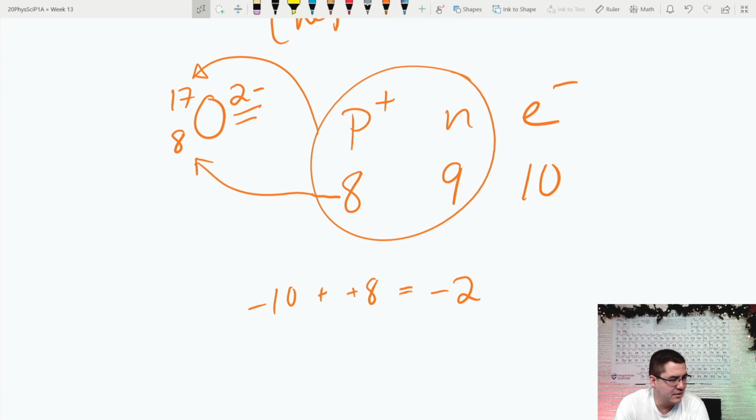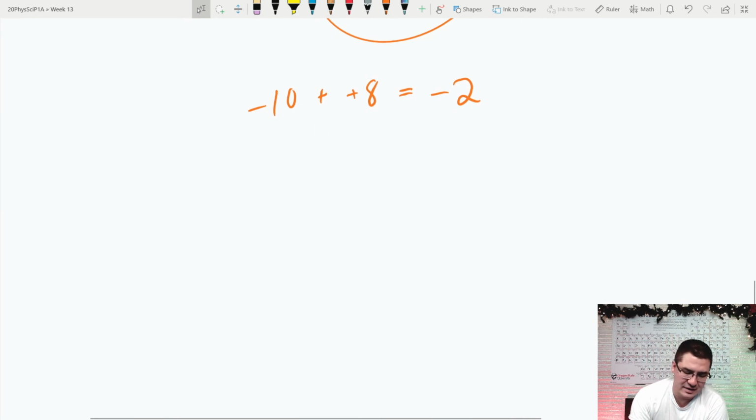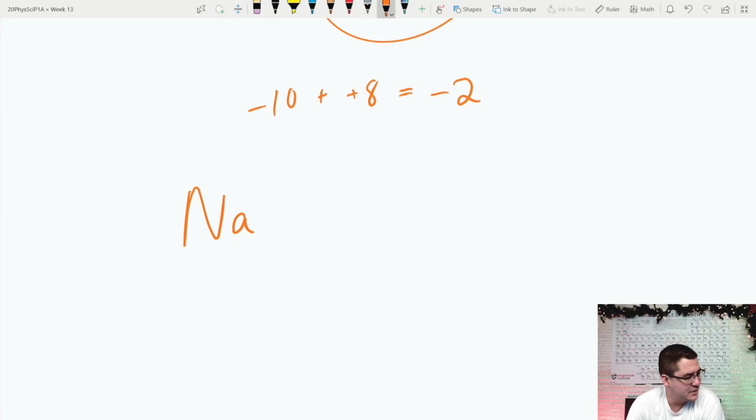Okay, so there's a little on isotopes, a little bit on ions. I was about ready to wrap up, then I'm thinking maybe we should do a positive ion. Let's do one more. Sorry. Let's do a weird one, an obscure one. So this is sodium, Na. All right, and it's weird that it starts with N, and it's sodium. Okay, but let's say it has an atomic number of 11. It's got a mass number of 23, and it has a charge of +1. Okay, so protons, neutrons, and electrons.